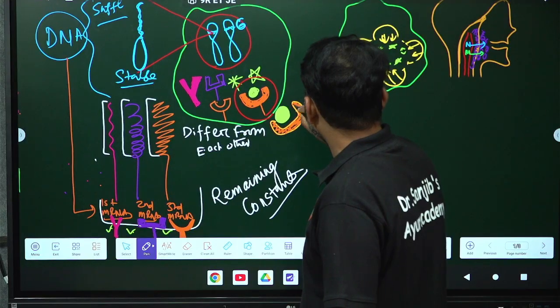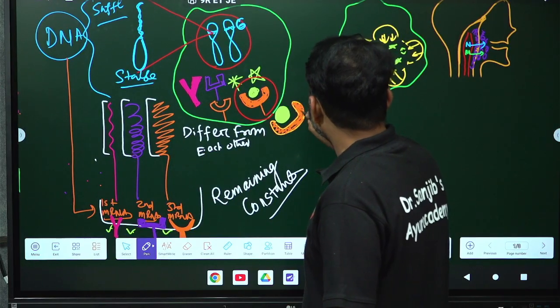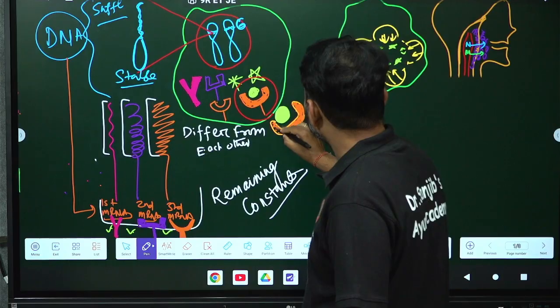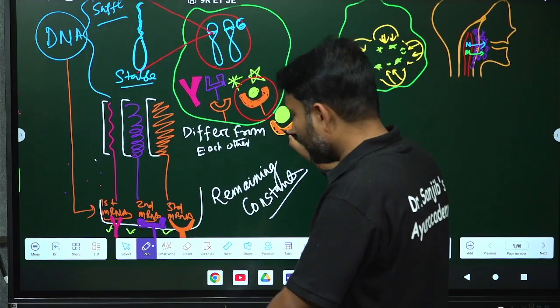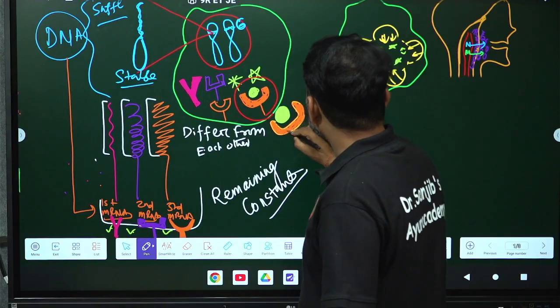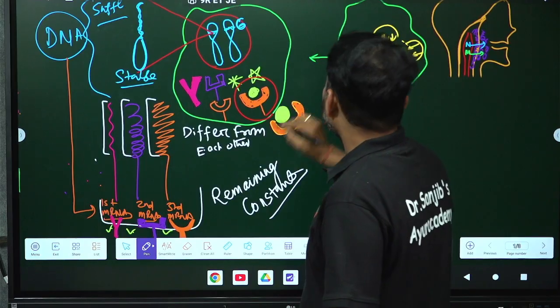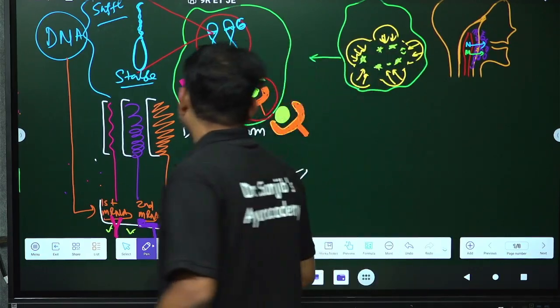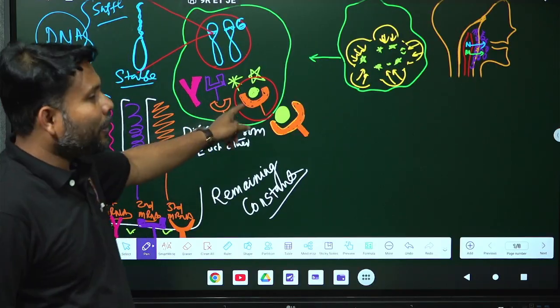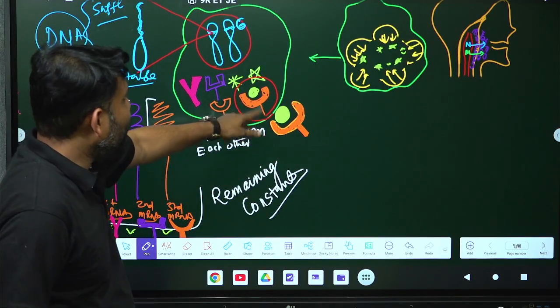Then why is Dr. Sanjib discussing many things? You see, this precious antigen formed inside the macrophage will now be coming to the surface of the macrophage.